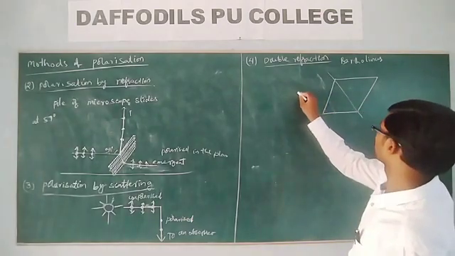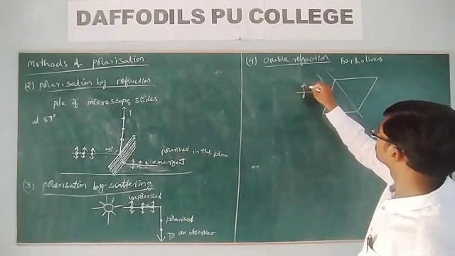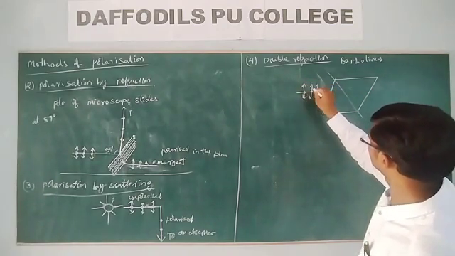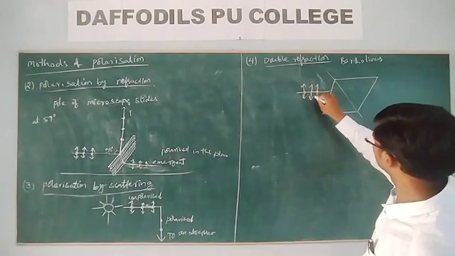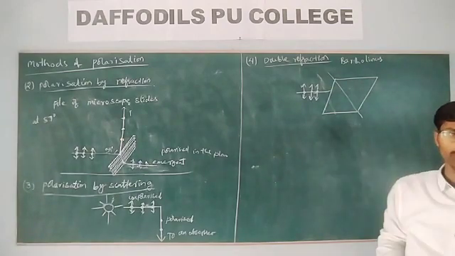Whenever an unpolarized light is incident on this, what will happen? Generally, we know that.